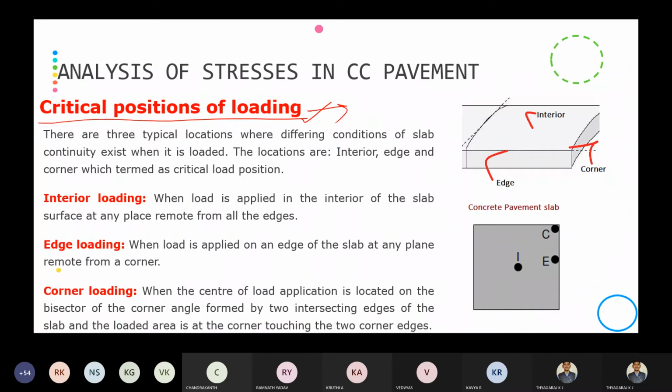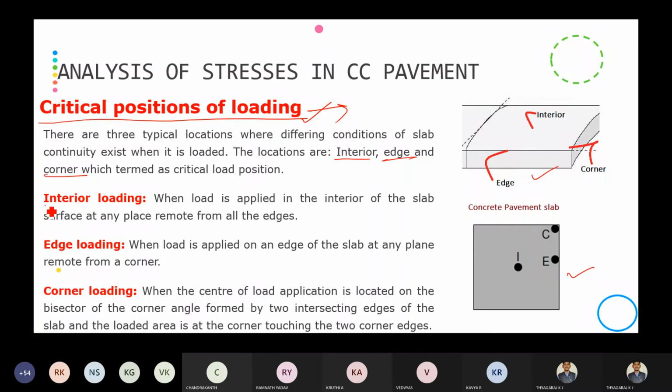There are three typical locations where differing conditions of slab continuity exist when it is loaded. The locations are interior, edge, and corner. So remember, this is also a very important question. They will ask for 2 marks in the exam: locate the critical loading points on the CC pavement. So you have to draw these diagrams and specify.